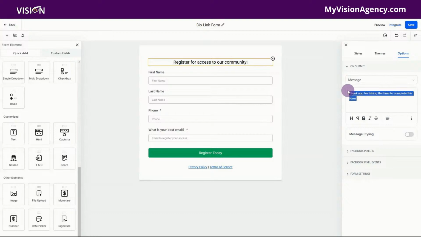We could also put a message here. Great, check your email for your login credentials to our community and save. So now we've created our form.